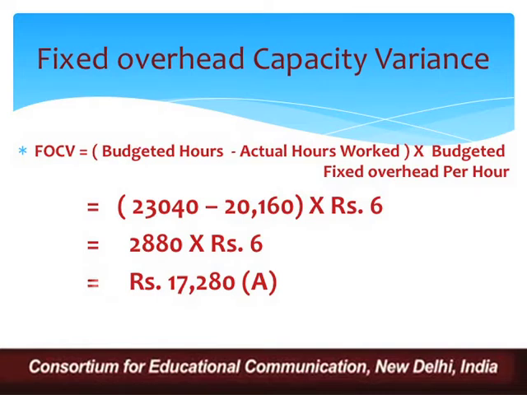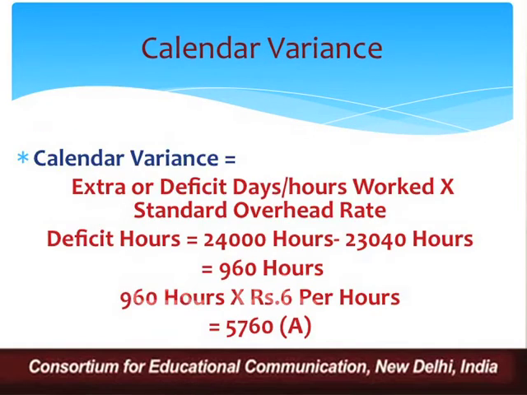And here the capacity is underutilized because we are working for 2,880 hours on the reduction side, on the lower side. So that is why this 17,280, which is my fixed overhead capacity variance, is going to be adverse. After computing this, the next step is to calculate calendar variance. Since we know the formula of calendar variance, it is very easy to calculate extra or deficit days.